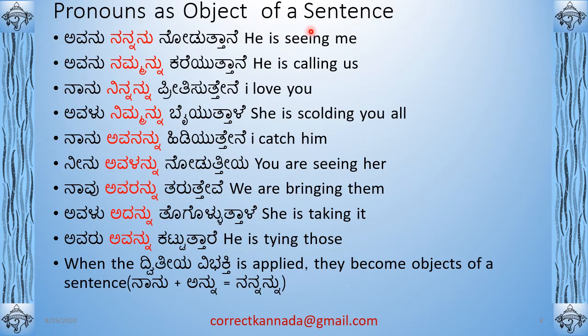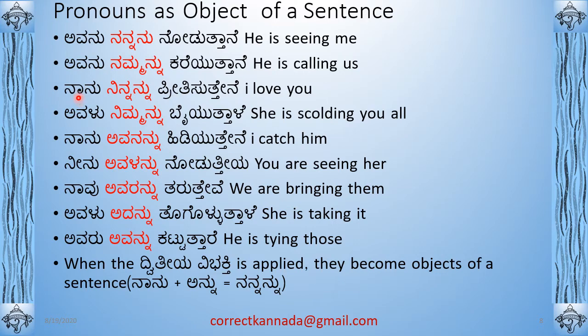Okay, pronouns as an object of a sentence. Okay, Avanu Nannannu Noduttane. So here, Nanu becomes Nannannu. You have to add Annu to Nanu. Nanu plus Annu becomes Nannannu. And it becomes an object of a sentence. Avanu is the subject. So if you see Noduttane, the Tane has to follow the subject, not the object. It has no connection to the object. Avanu means Tane, right? Avanu Nannannu Noduttane. He is seeing me. Avanu Nammannu Karayuttane. He is calling us.